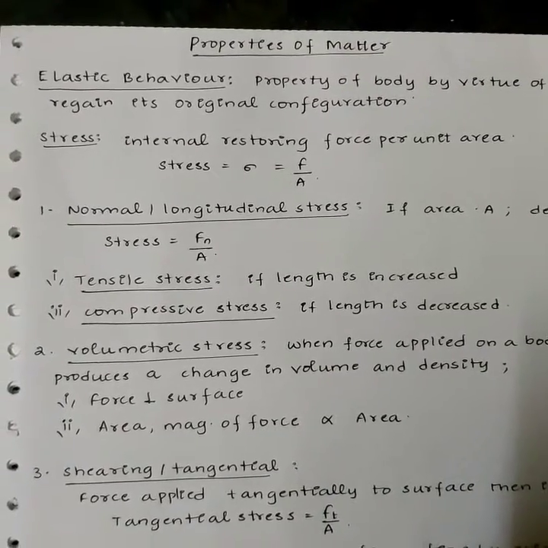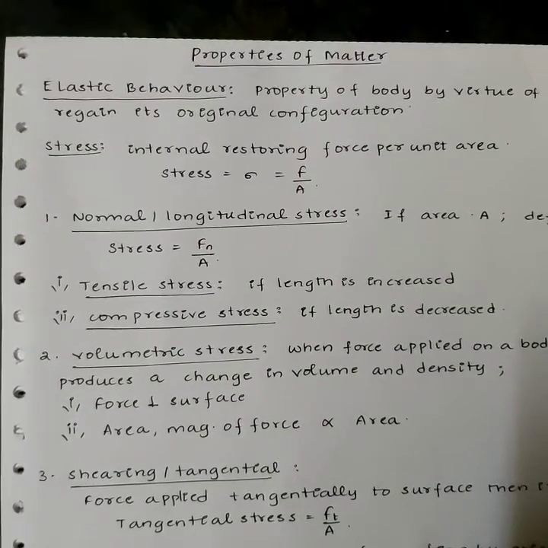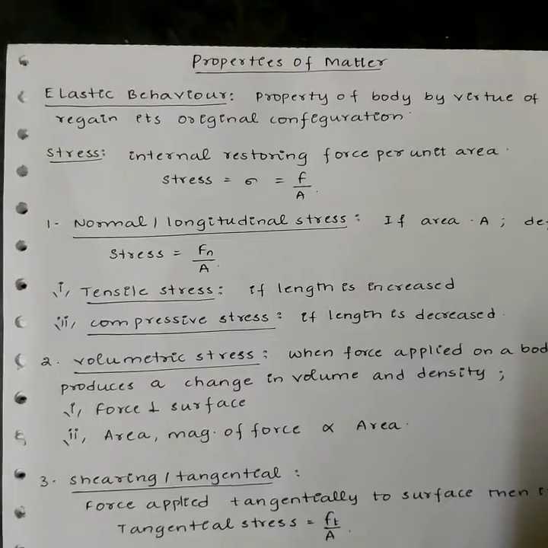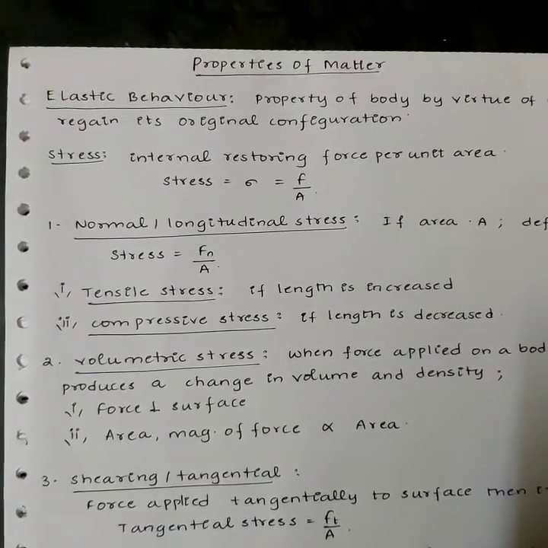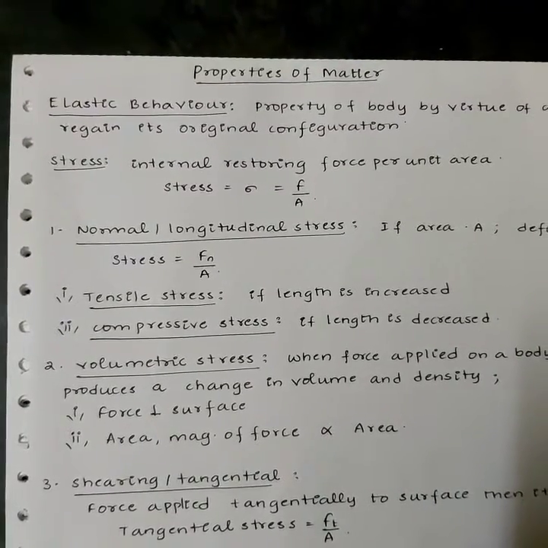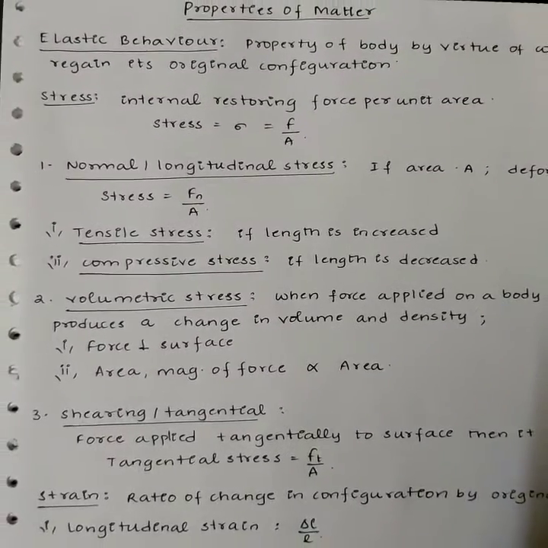Longitudinal stress is of two types, tensile stress and compressive stress. When the length of the rod is increased on application of deforming force over it, then the stress produced in the rod is called tensile stress. Compressive stress. When the length of the rod is decreased on the application of deforming force, then the stress produced is called compressive stress.